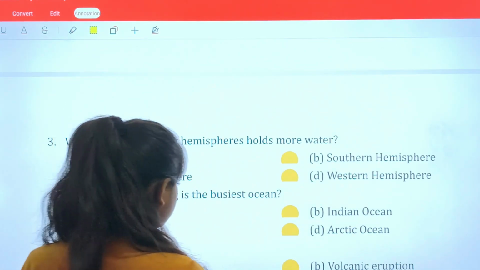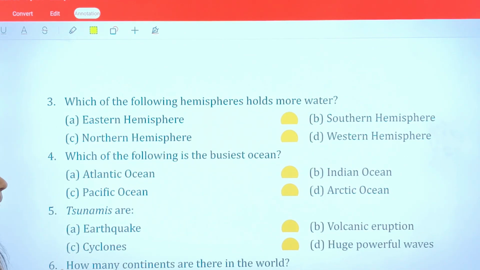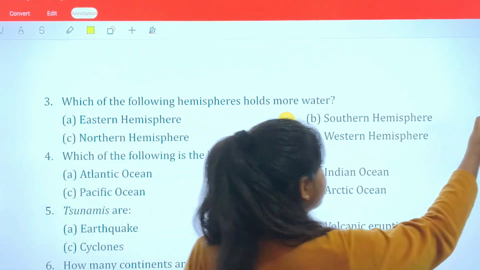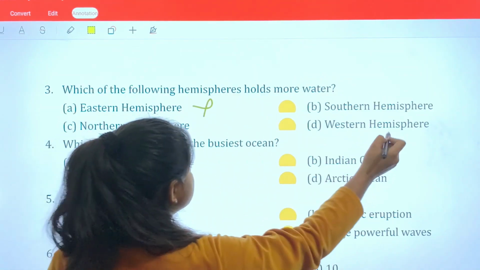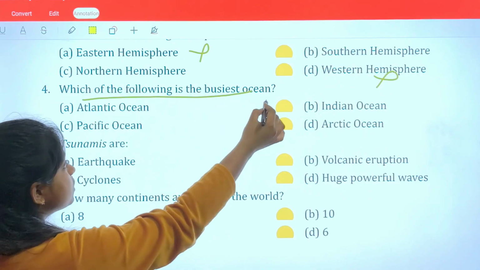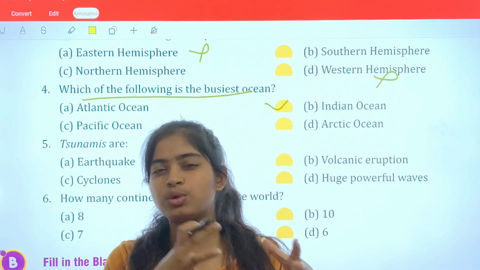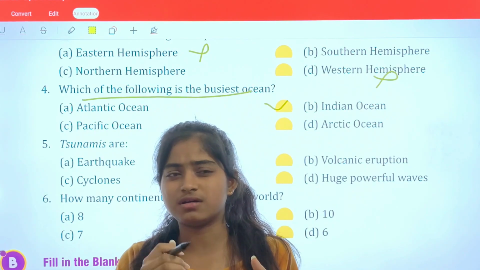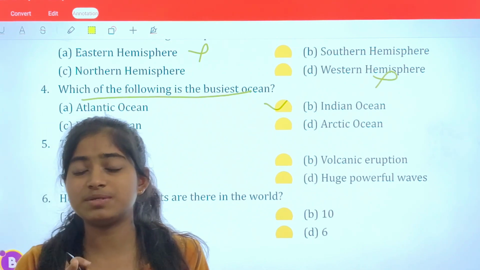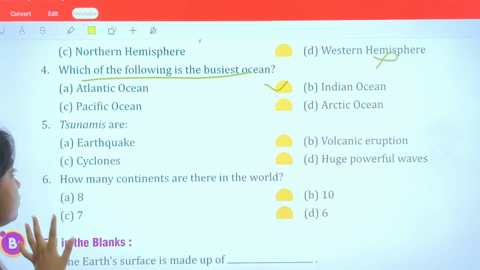Which of the following hemispheres holds more water? I think this is something which I have not told you about in the chapter. So this is the southern hemisphere, which generally contains more water as compared to the northern hemisphere. Which of the following is the busiest ocean? The Atlantic Ocean is considered the busiest ocean right now. It is because Europe and America very often trade between both the continents. So the Atlantic Ocean is considered the busiest ocean due to these reasons.